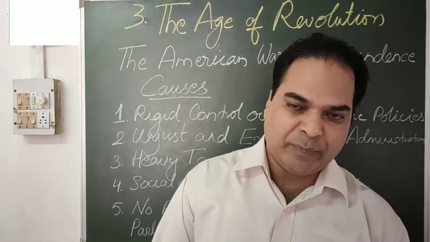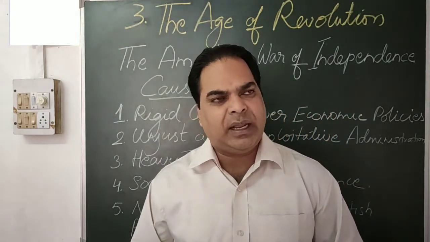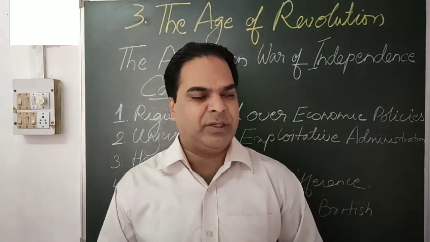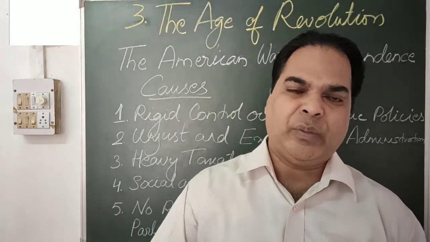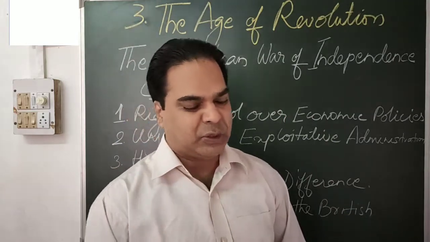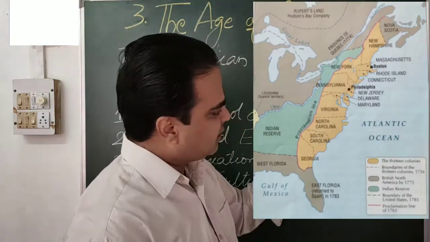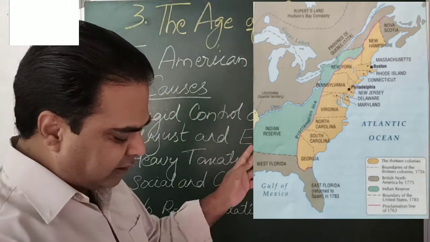Many of you have not heard about the American War of Independence. It is very, very important for us to understand. When America was discovered, or we can say that Christopher Columbus discovered a new land, many of the people went and settled in a new land, and altogether 13 colonies were set up. There is a small map given over here, and if you see this map you can understand the 13 colonies.